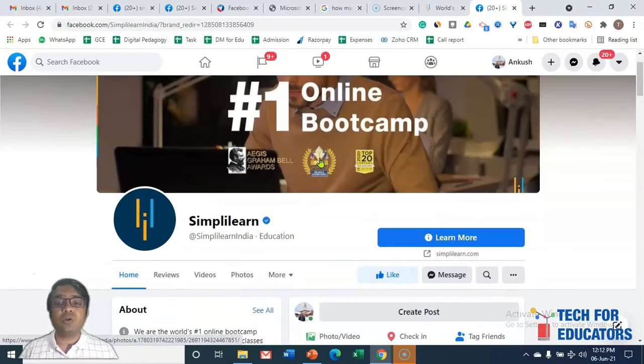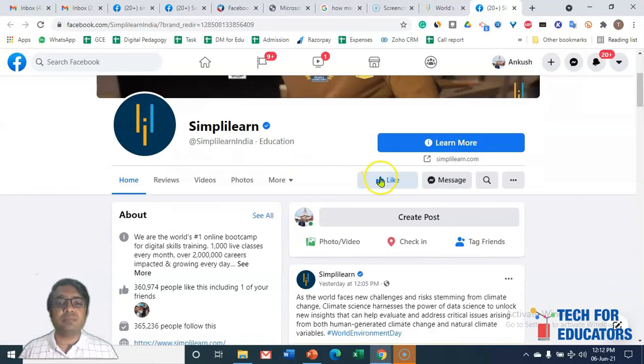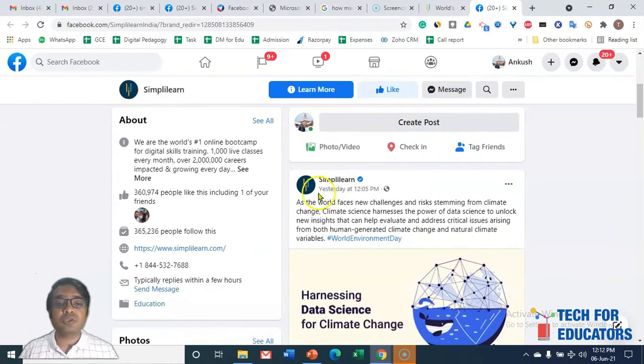In case I want more posts from their page, I can like their page. If I like or follow, I may start seeing more posts from Simplilearn on my personal profile, but it does not mean that Simplilearn will also see your posts.